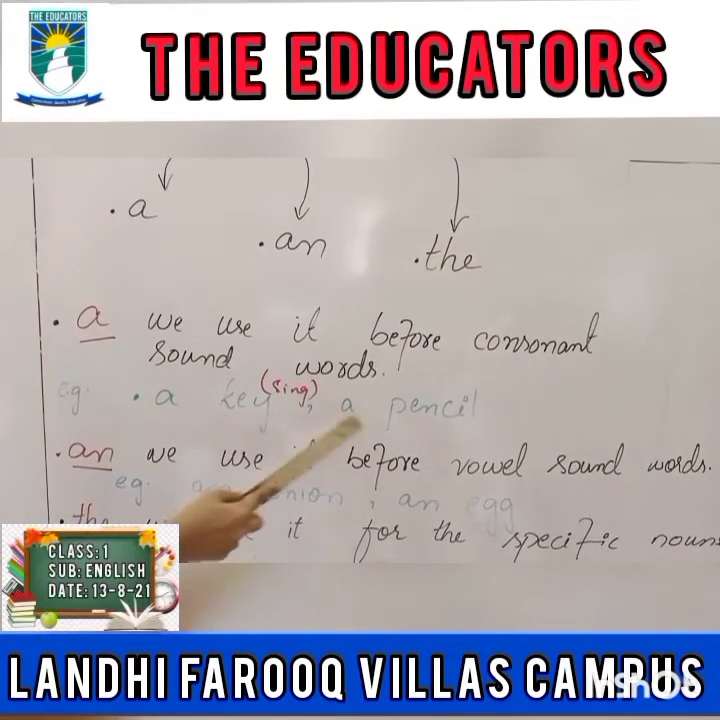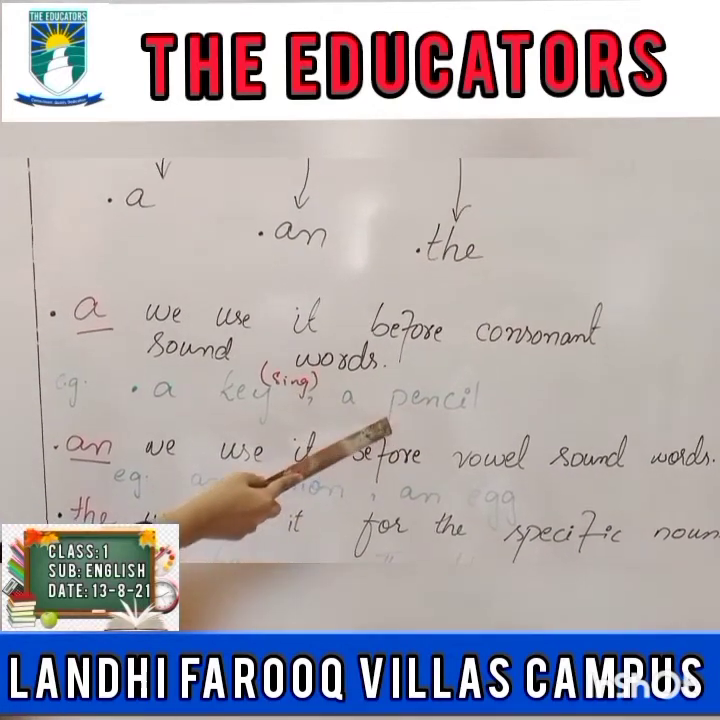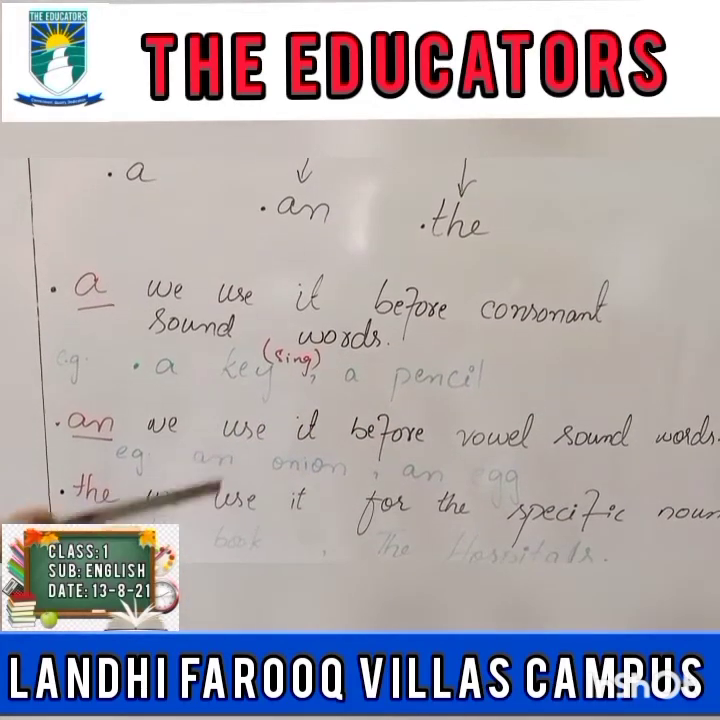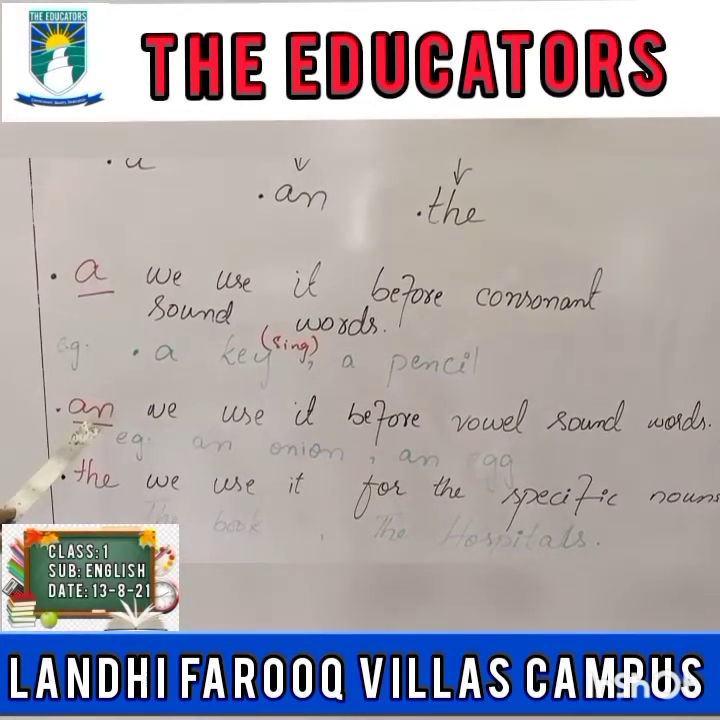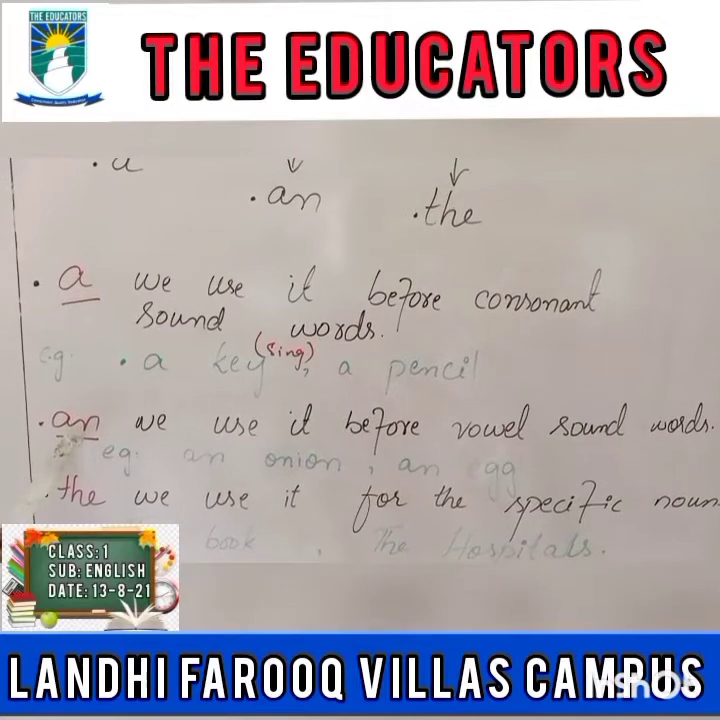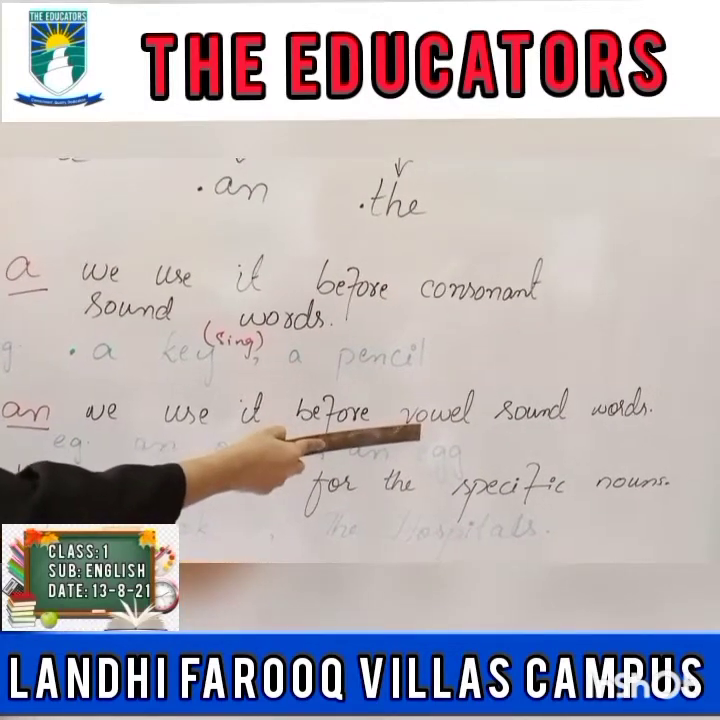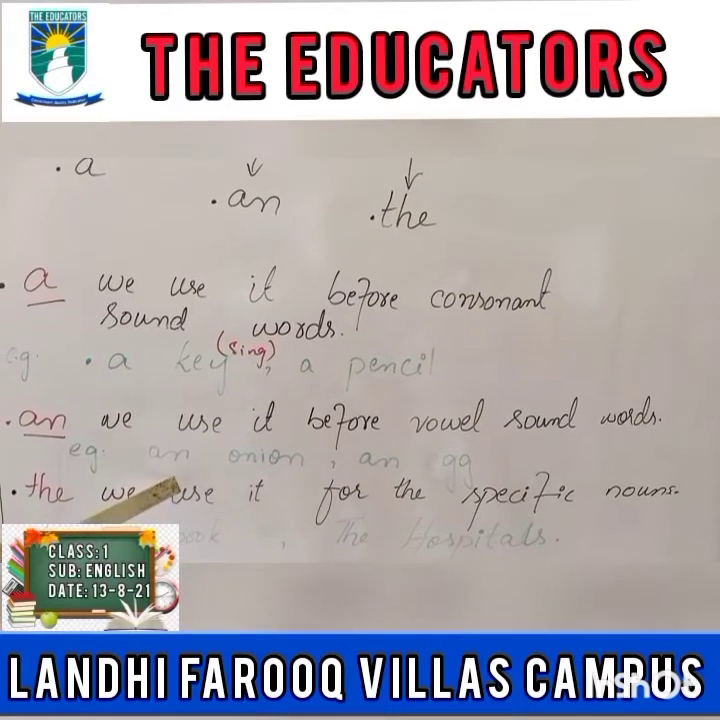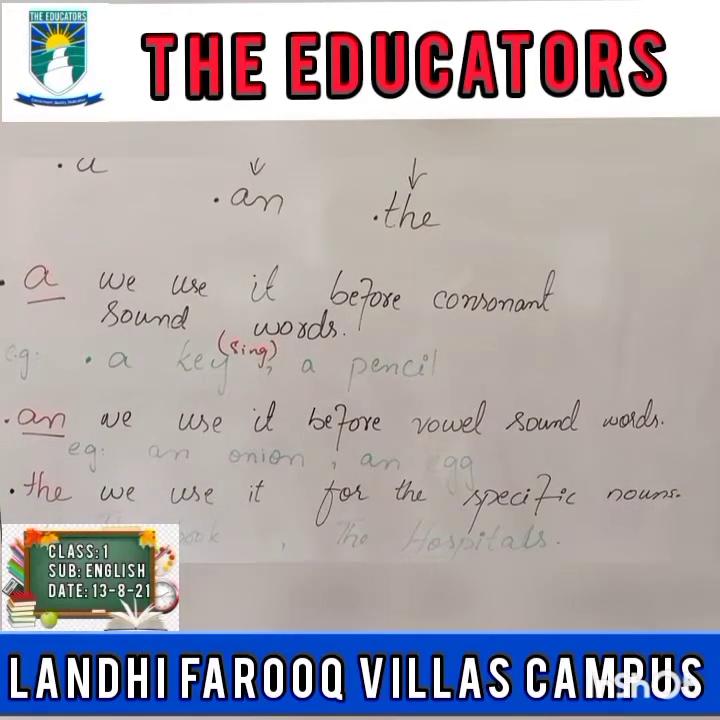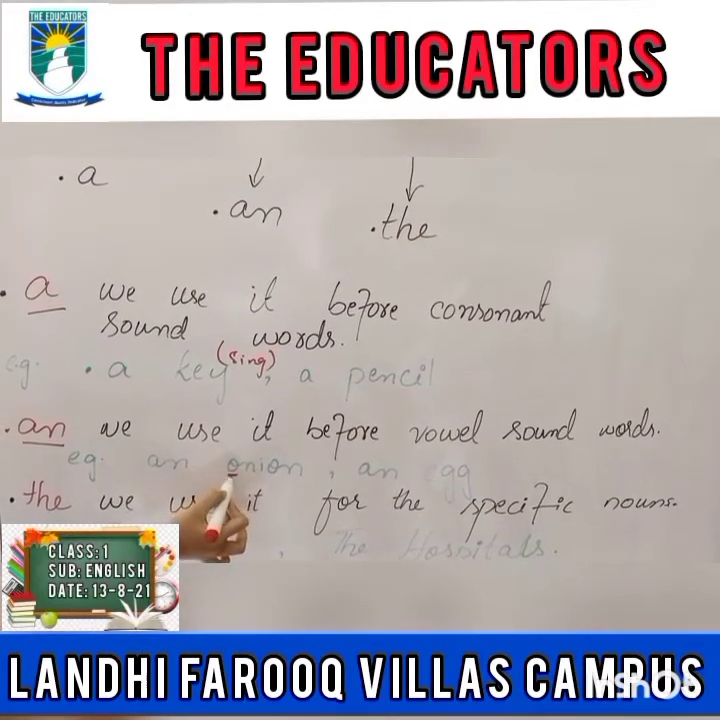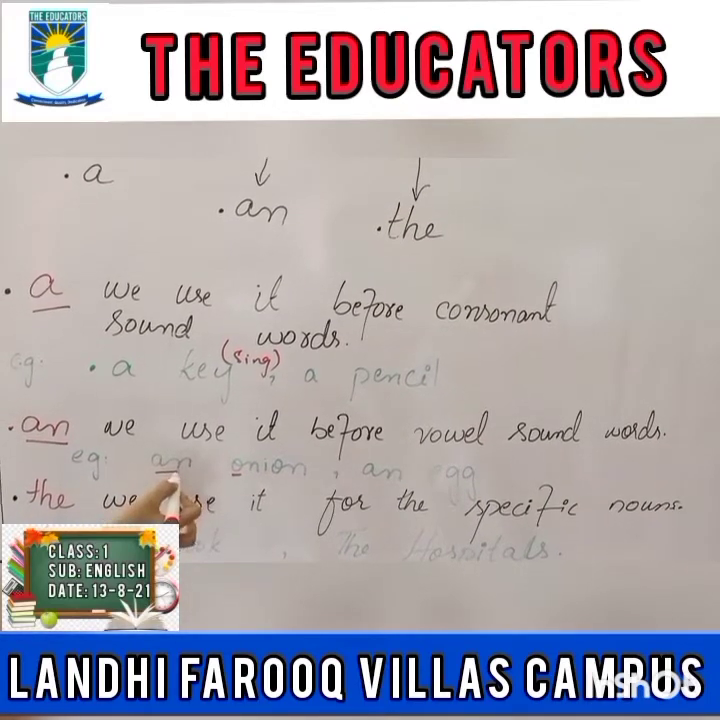So we put a before a singular noun, and it should start with a consonant. Now look here. As I told you, we put an before the word which starts with a vowel. For example, an onion. Onion is starting from O. This is a vowel, so we put an here.